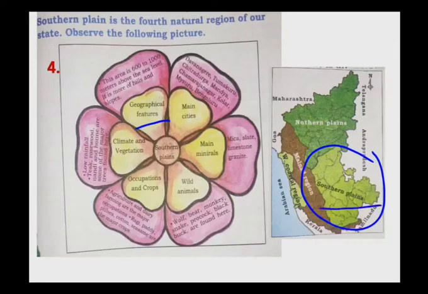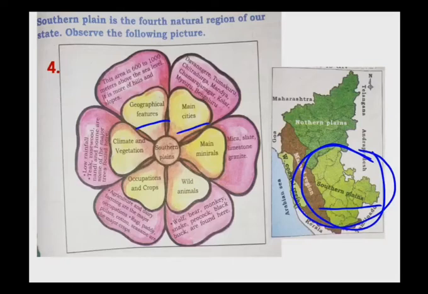So here you will find more hills and slopes. You know the meaning of hills and slopes that you have learned in the previous lesson, isn't it? Next is main cities. What are the main cities that we will find in the southern plains? Davangere, Tumkuru, Chitradurga, Mandya, Chamrajnagar, Kolar, Mysuru and Bangalore.